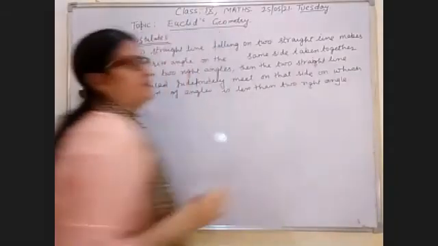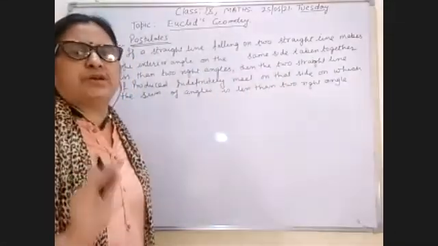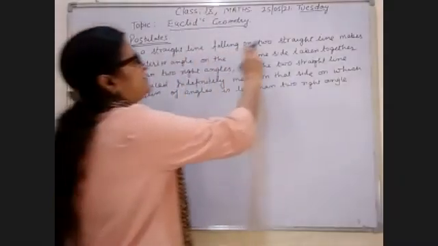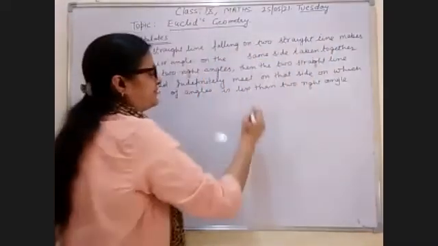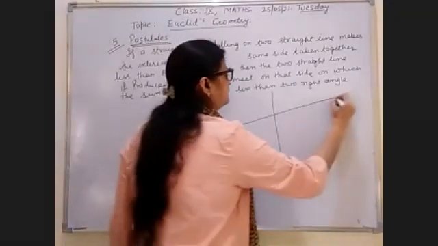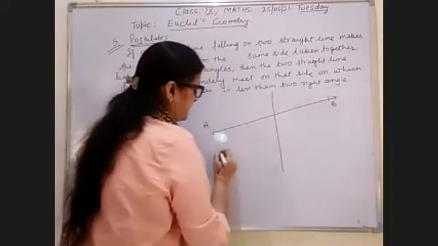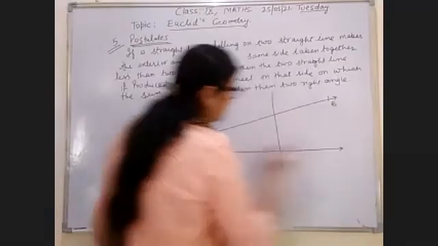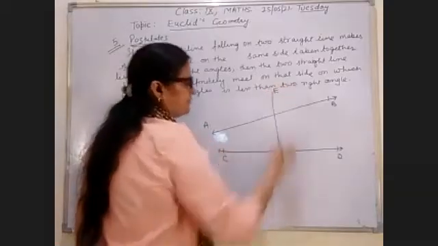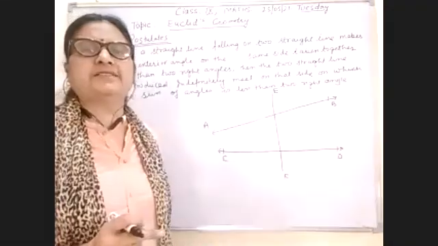What does it mean? The fifth postulate, what does it mean, which I have written on the board? I will explain it by drawing the diagram. If a straight line falls on two straight lines, for example, AB and CD are two straight lines, and EF falls on these two straight lines AB and CD.